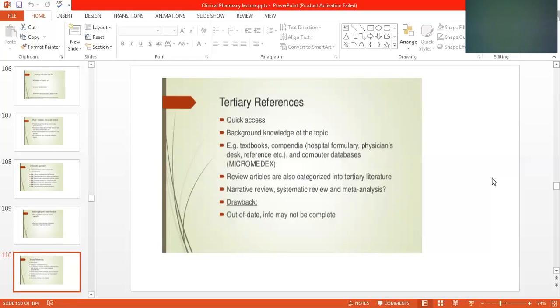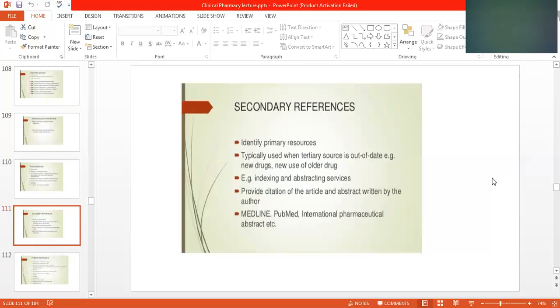Narrative review, systematic review, and meta-analysis. Drawbacks: out-of-date information, may not be complete. Secondary sources are very easy. Identify primary sources, typically used when the tertiary source is out of date, for example, a new drug or a new use of an older drug.